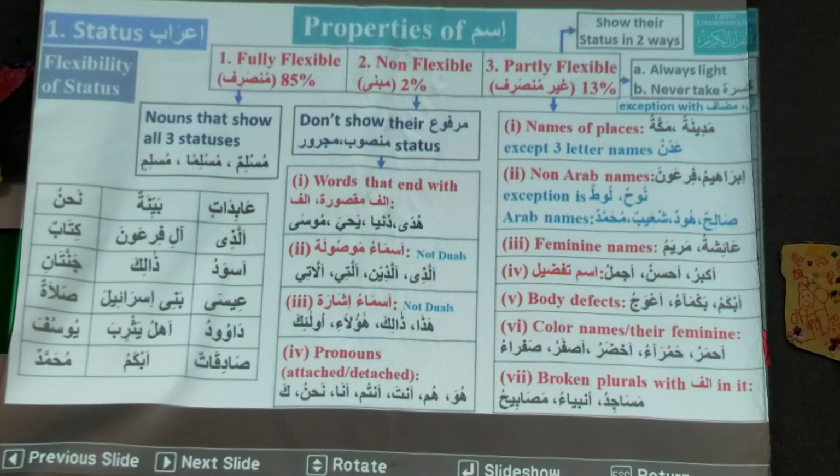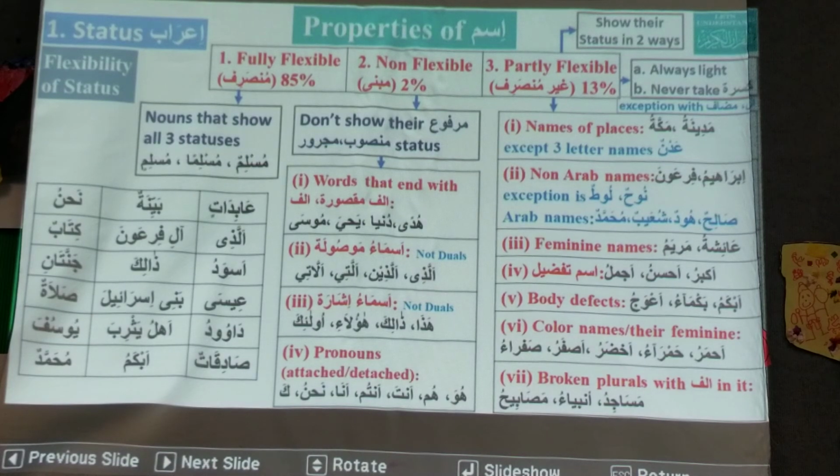Kitabun. Brother, who can do? It's a very simple question. What is the flexibility of Kitabun? Fully flexible. What is the status? Marfu.